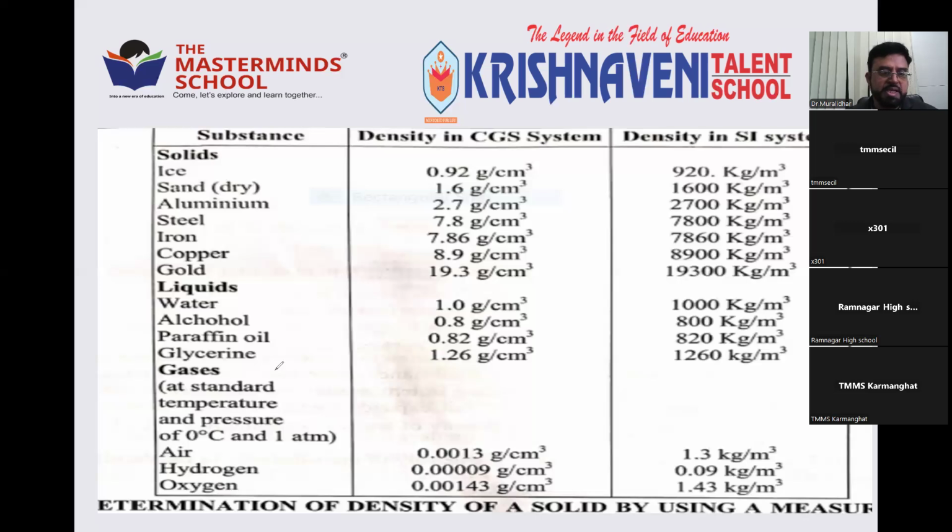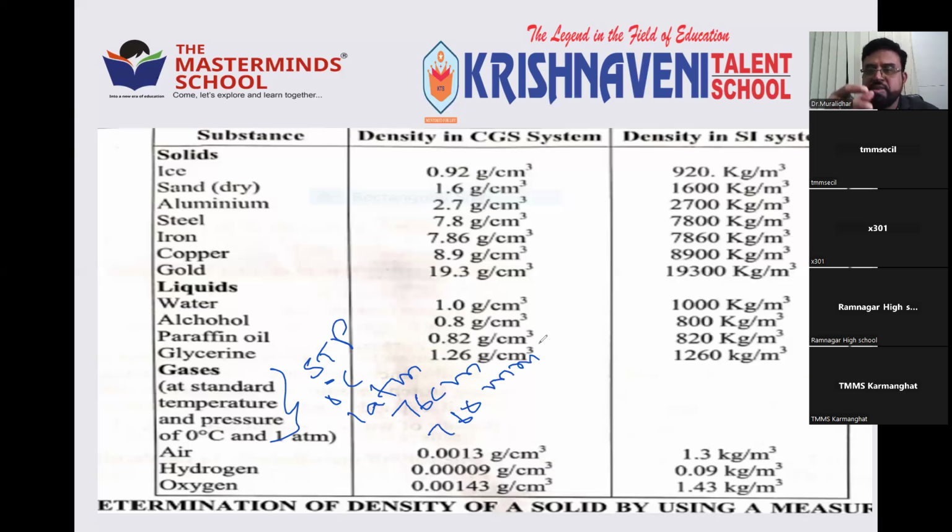STP, standard temperature and pressure. It's called STP. So 0 degrees Celsius and 1 atm. ATM here is not the ATM to collect money. This is atmospheric pressure, which is 76 centimeters or 760 millimeters. With the help of a barometer, we can measure the atmospheric pressure.